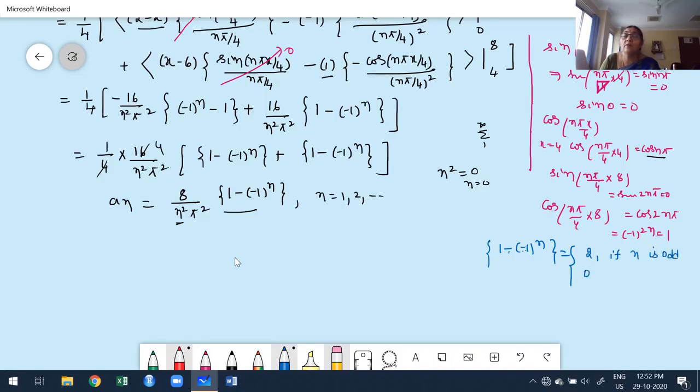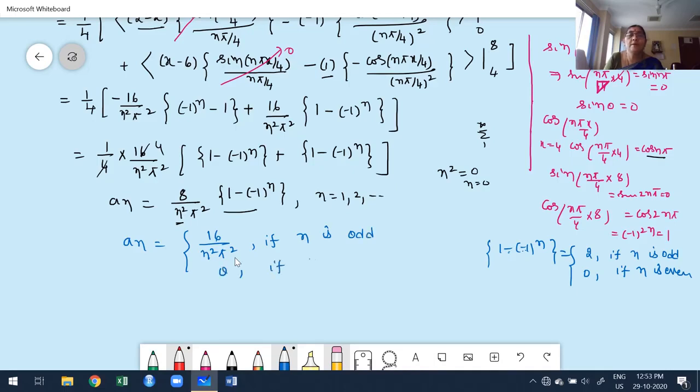Commonly we get, suppose we put 3, 2. If n is even, 0. Now based on that, we are going to rewrite an. The odd case is 2. Therefore what we get? 16 by n square pi square if n is odd.